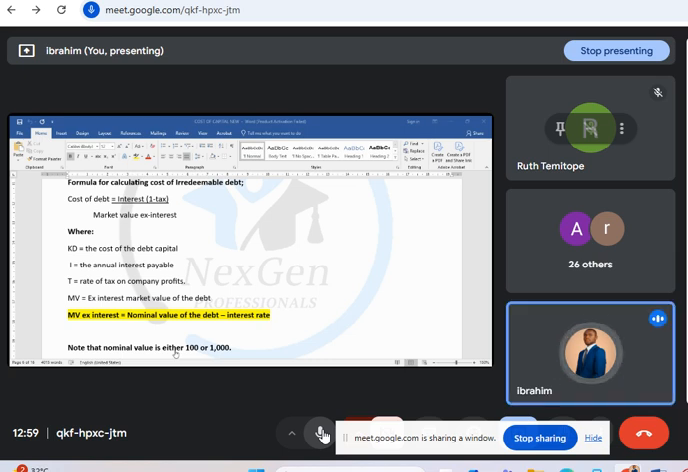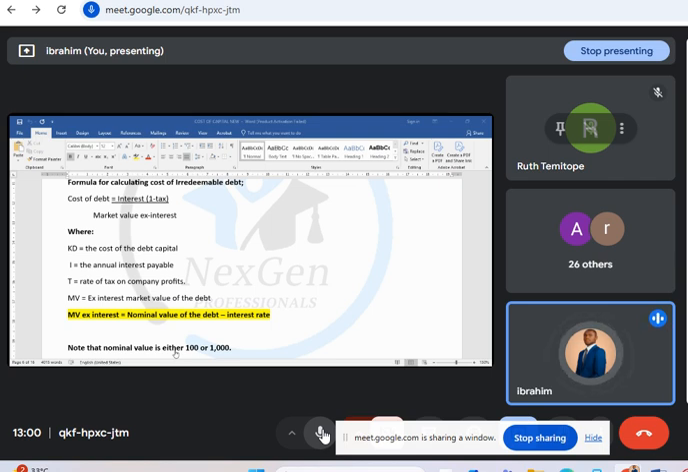Sorry, please. Now, the Kd, which is the cost of debt, the I is the annual interest payable, the T is the tax rate given in the question, then the market value, which is the MV, is the ex interest market value of the debt. Ex interest means that the interest has been paid. If you are given cum interest, you need to convert that cum interest to ex interest. That will show that you have paid this interest. So how will you get your ex interest?